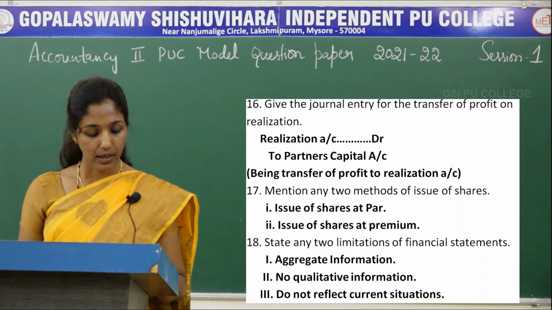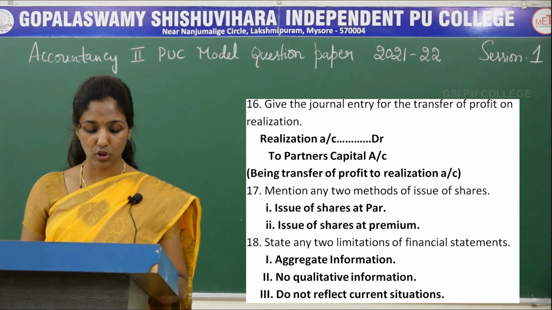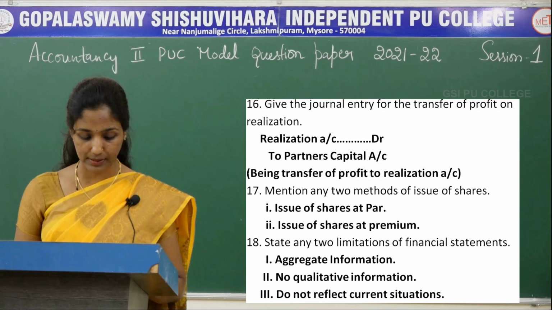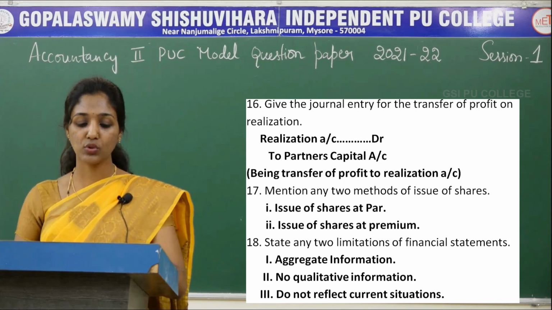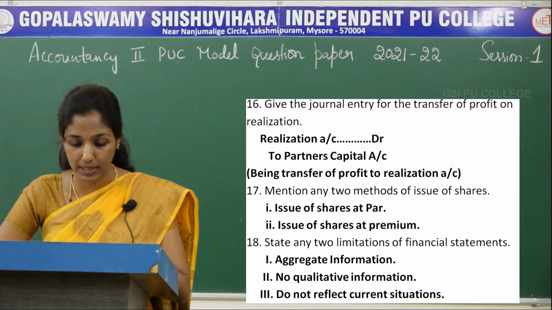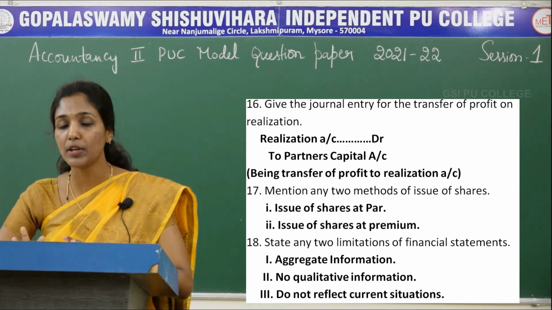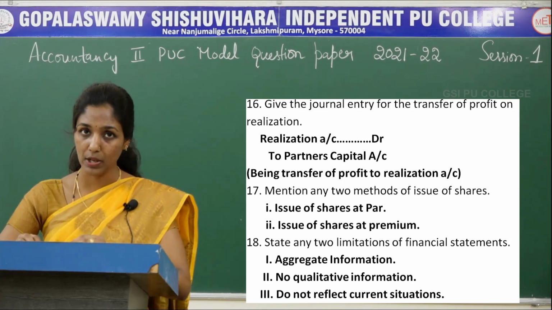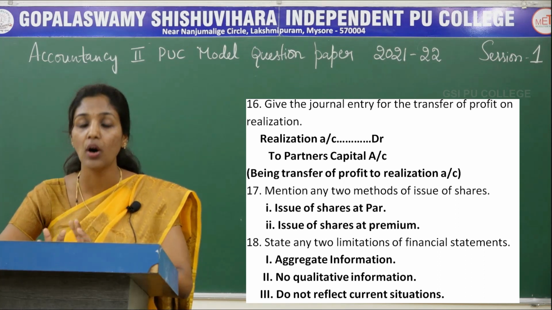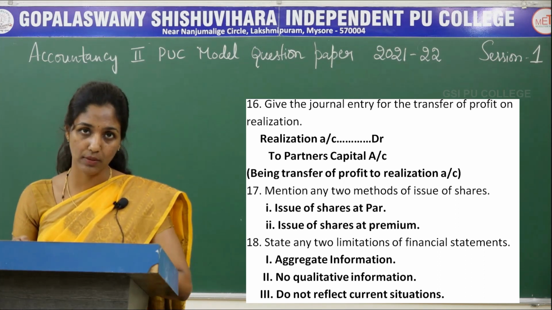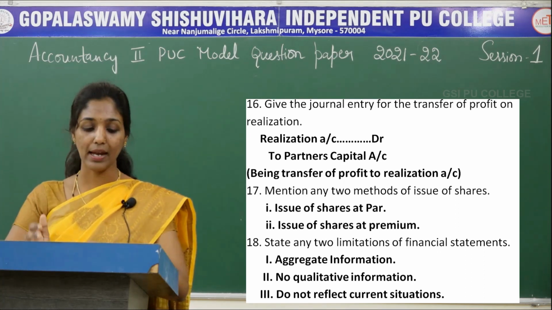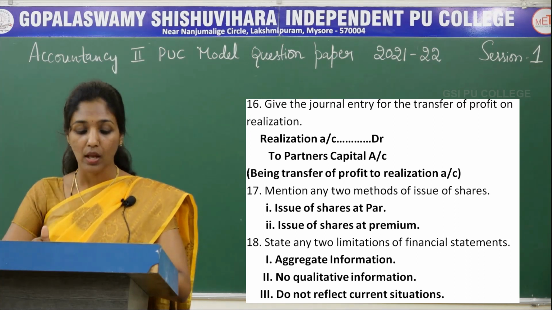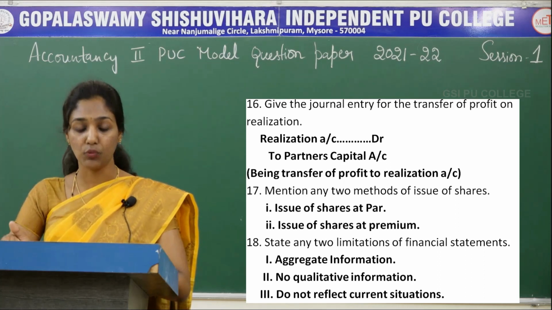The next is, state any 2 limitations of financial statements. The first one is aggregate information. Financial statements show only aggregate information, but do not show detailed information. And the second limitation is no qualitative information.